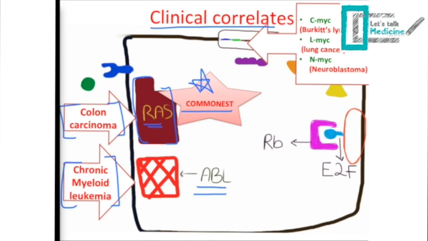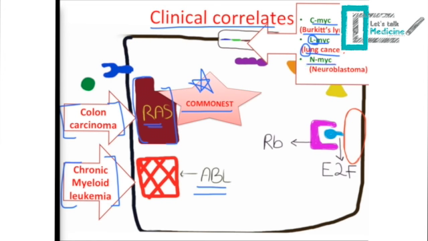Also, we could have a mutation at a MYC gene, and there are different types of MYC gene, like c-MYC, which correlates with Burkitt's lymphoma as a condition. L-MYC, which correlates with lung cancer, just link here the L with the L.